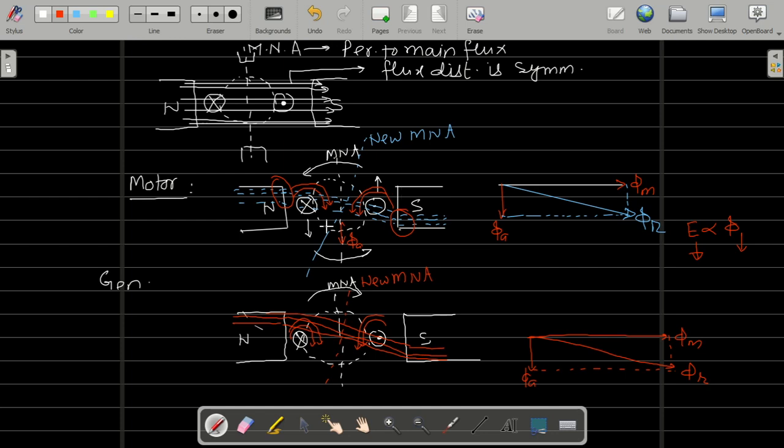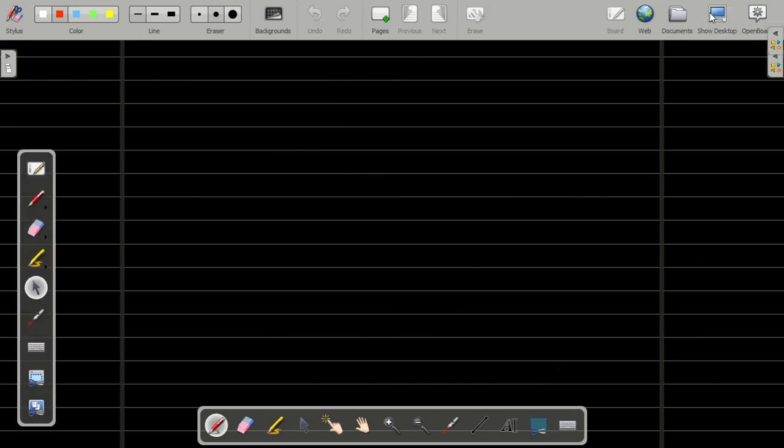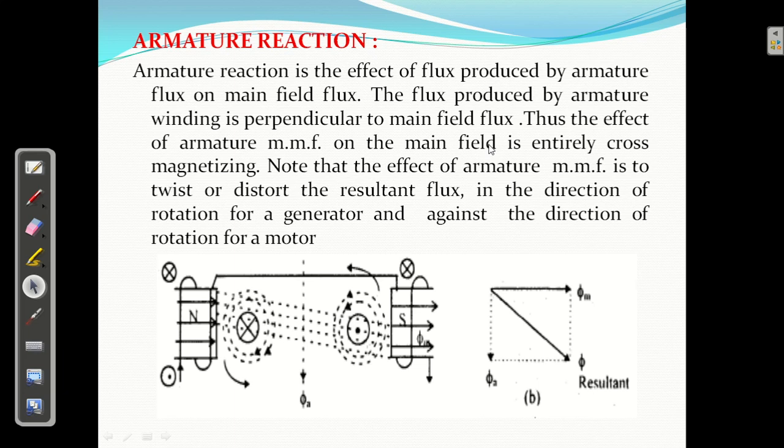And because of shifting, the commutation problem will also be created. We'll discuss in the next slide what is a commutation problem, but this concept is there. What is armature reaction called as? It is the flux produced by armature conductor, and it will affect the main field flux, and this effect will always be perpendicular to the main flux. That's why it is called cross magnetizing effect in case of DC machine. Clear? So I'm going to discuss the next part here only. Okay. So this is armature reaction.